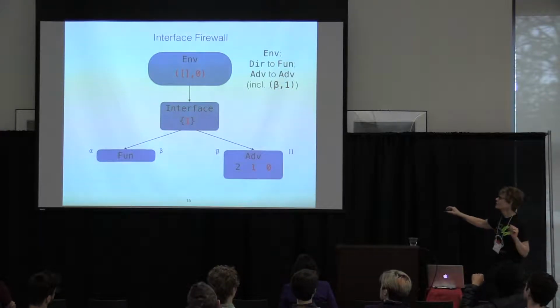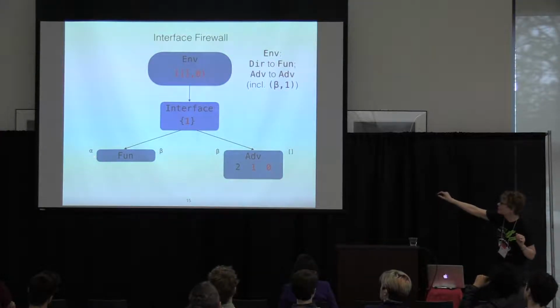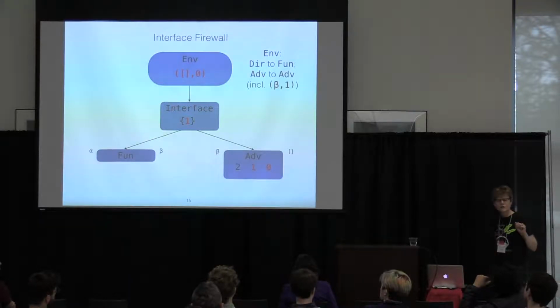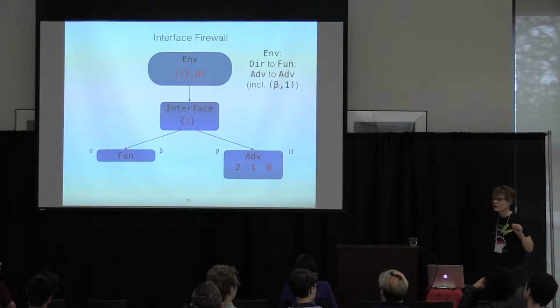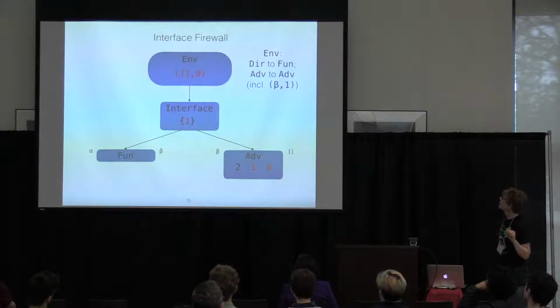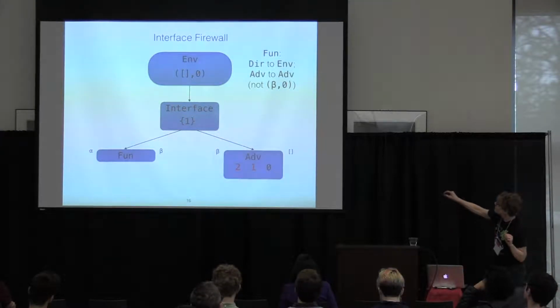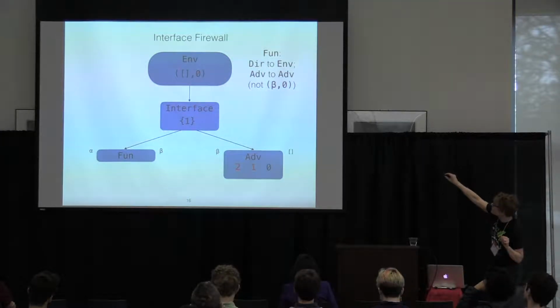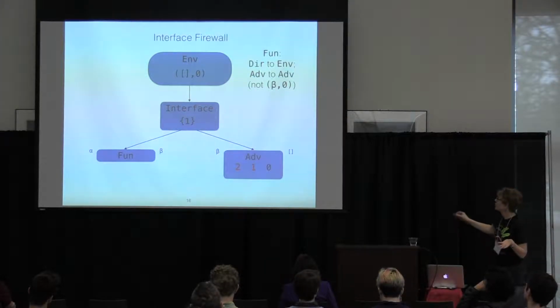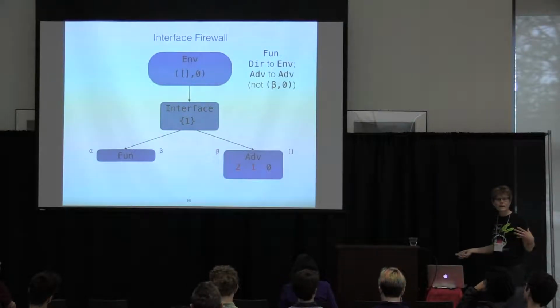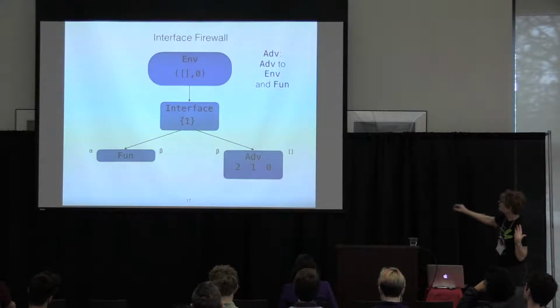I don't need to control what can flow this way, but I need to control what can flow that way. So bear with me for a second. The functionality can send direct messages up like this, and adversarial messages like that, but not the other way, and it can't talk to the special port index because that's reserved for the environment. Finally, the adversary can send adversarial messages like this and adversarial messages like that.